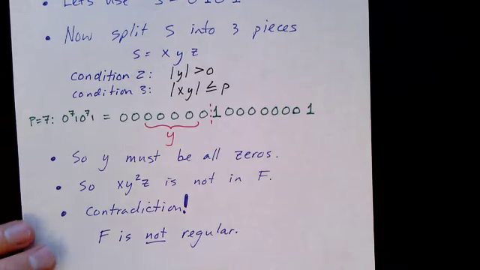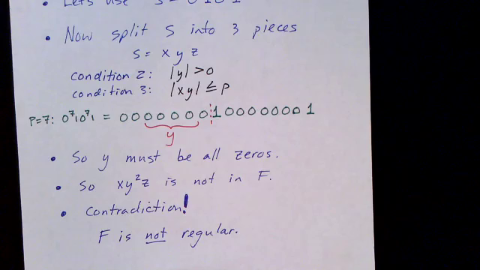So these are 2 examples of the pumping lemma. And again, this is the pumping lemma for regular expressions and for regular languages. And later on, when we talk about context-free languages, we'll see that there's a similar pumping lemma for context-free languages. It's a bit more complex, but the way we apply the logic will be more or less the same. We assume that the language is regular, or in that case context-free, and then we know that it must be pumpable, and then we reach a contradiction and end up concluding that the language is not regular, or in the case of context-free languages, not context-free.